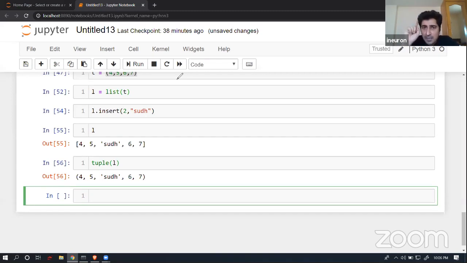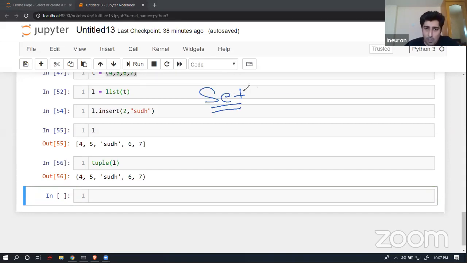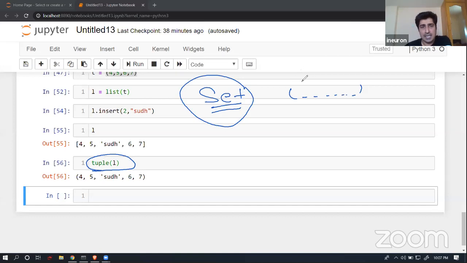It's completely fine. Now the next data structure that we are going to talk about is called a set, S-E-T, set. Now, what is a set? What is the purpose of using a set? First, what is the purpose of using tuples? In general, people give an argument, and I'm just talking about what people say over here, that whenever you have to store some kind of data which you don't want anyone to manipulate or override, in that case you can store multiple data in a tuple.